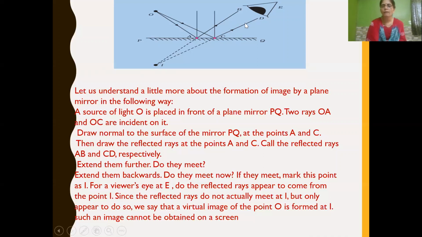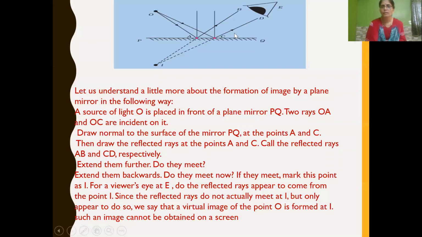Now if we extend them backwards, do they meet? Yes, they meet here, so we mark that point as I.